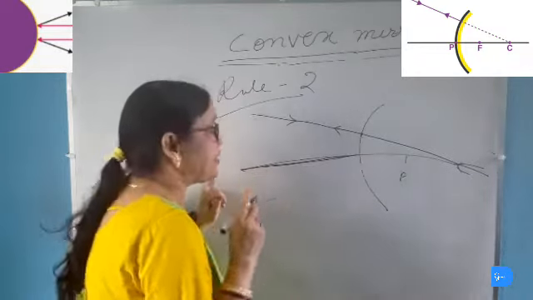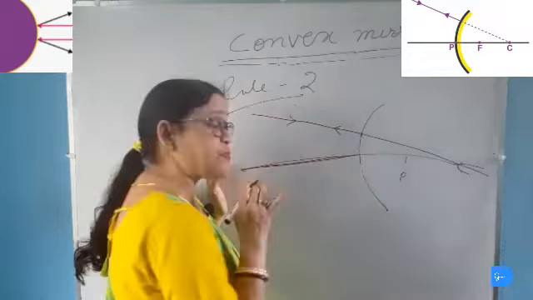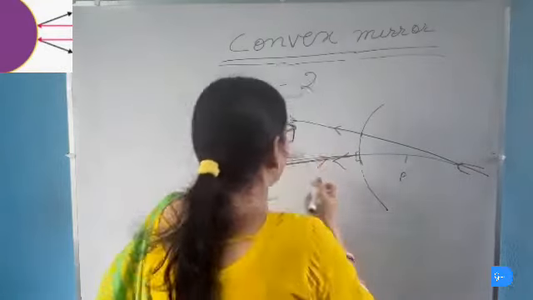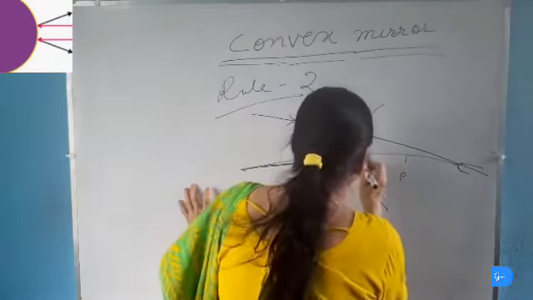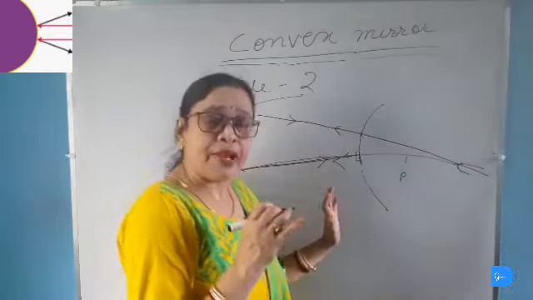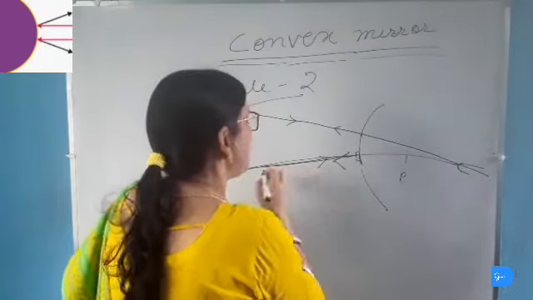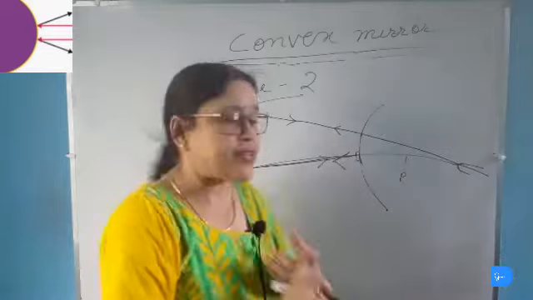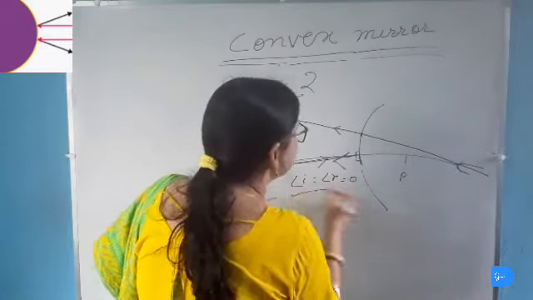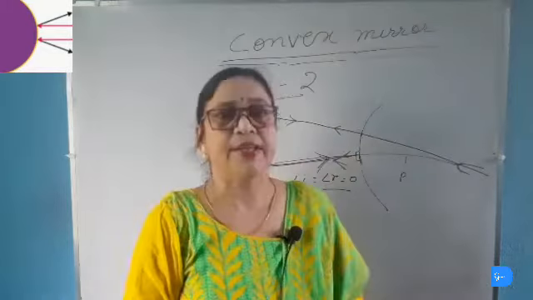Again, a ray of light incident on the convex mirror along the path of the principal axis will be reflected back along the same path, because these light rays strike the surface of the mirror at 90 degrees, normal or perpendicular to the mirror. So it will be reflected back along the same path when the light rays fall on the principal axis. So here angle of I is equal to angle of R, which will be 0, because it follows the same track along the principal axis. Rule number 3.